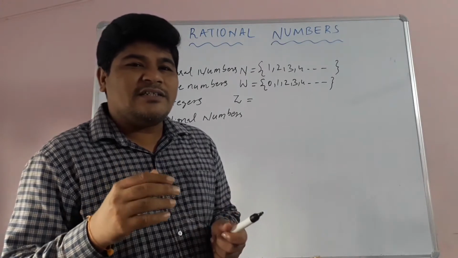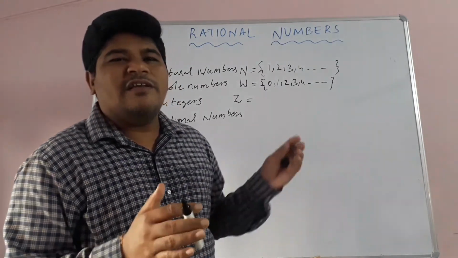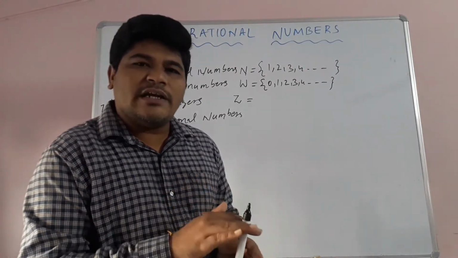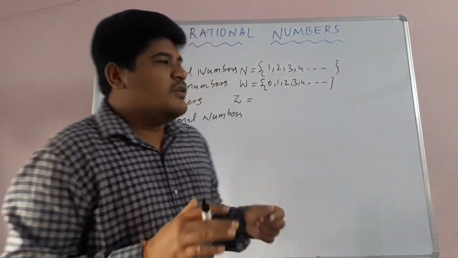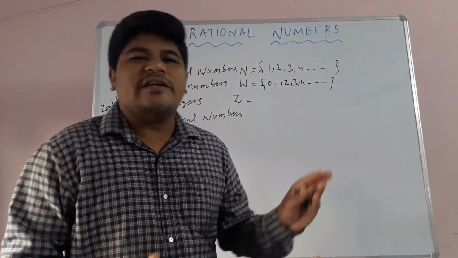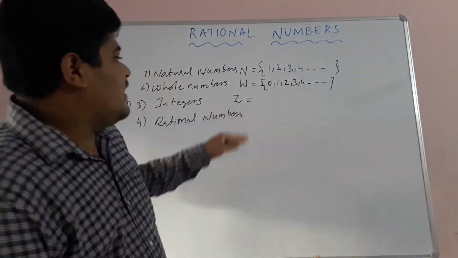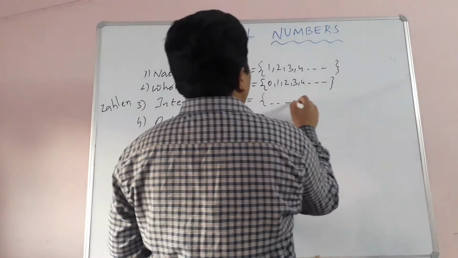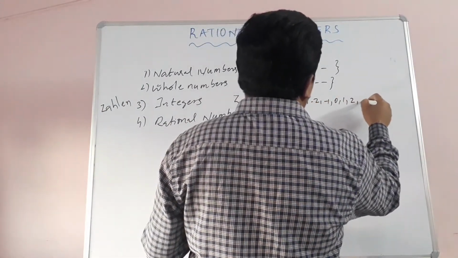To represent negative numbers we use integers, and not only negative numbers but also positive numbers including 0. So the set of positive numbers and negative numbers including 0 is said to be the integer set. So Z is equal to ..., -3, -2, -1, 0, 1, 2, and so on.